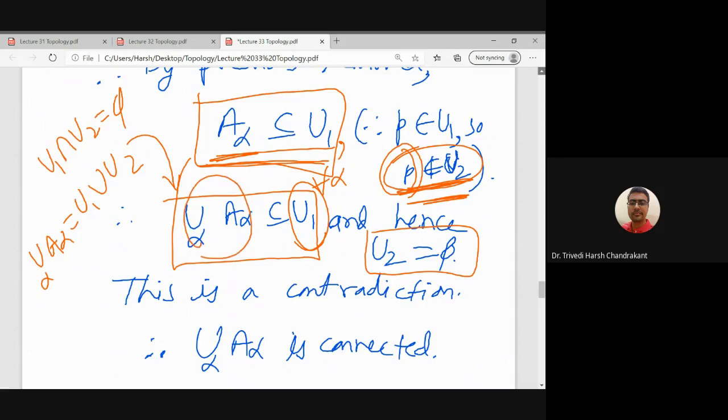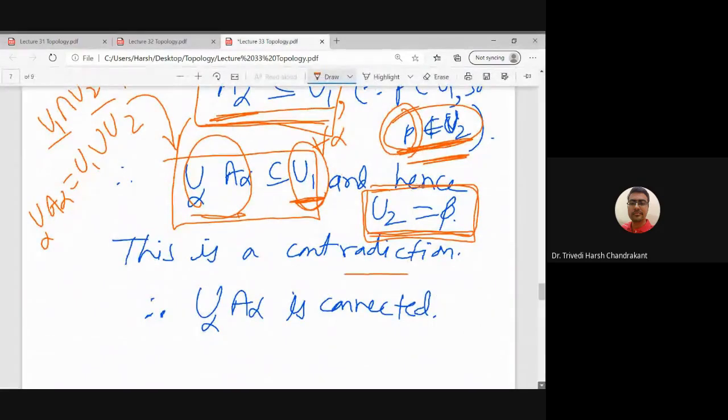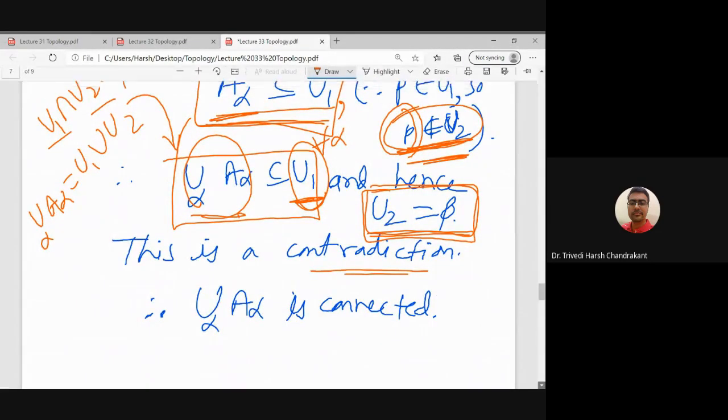If a set is the union of two disjoint sets and it is contained in one of them, the other set is the null set. But U2 cannot be the null set, because U1, U2 is a separation, so the sets in a separation are non-empty. That is a contradiction. So the union of A alpha is connected. The contradiction came because we assumed the union is a disconnected space.